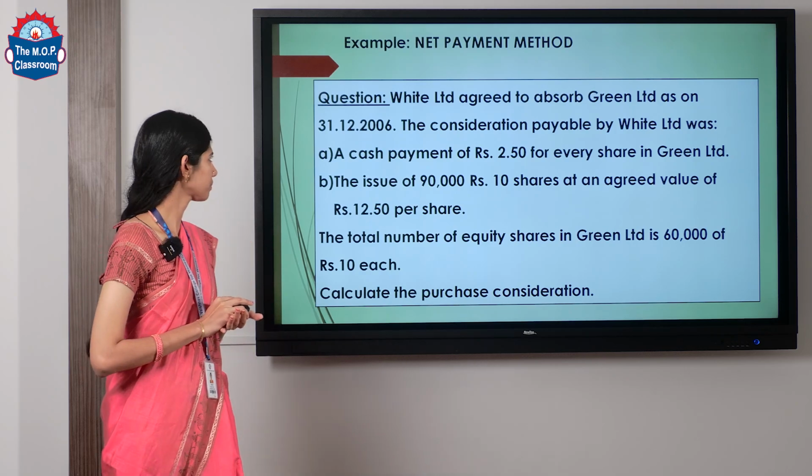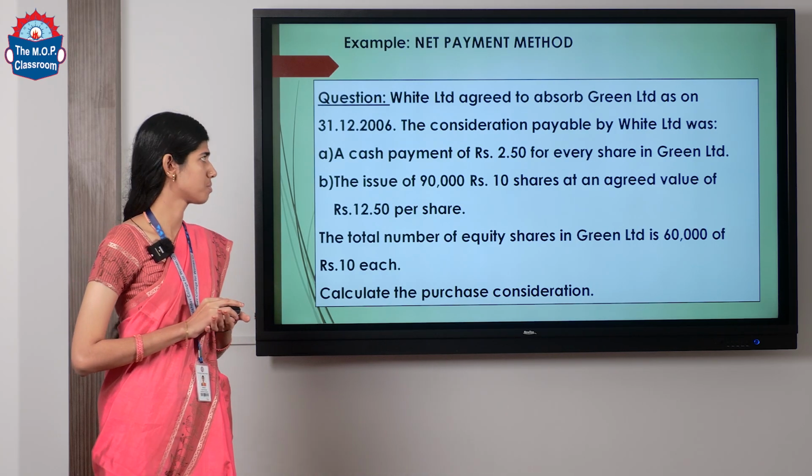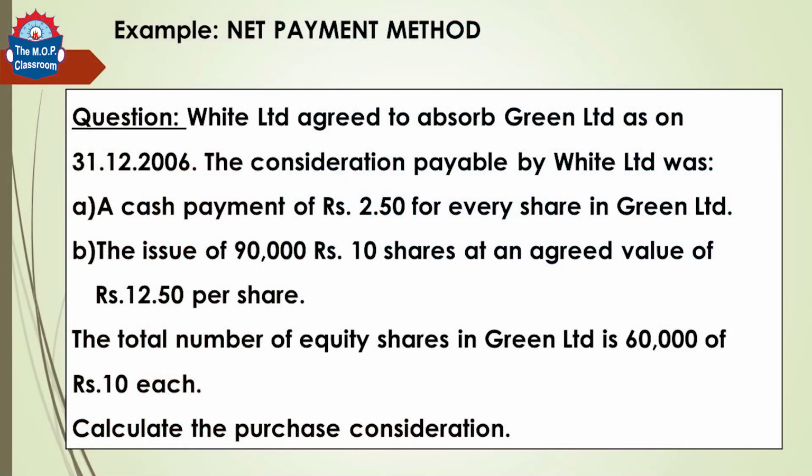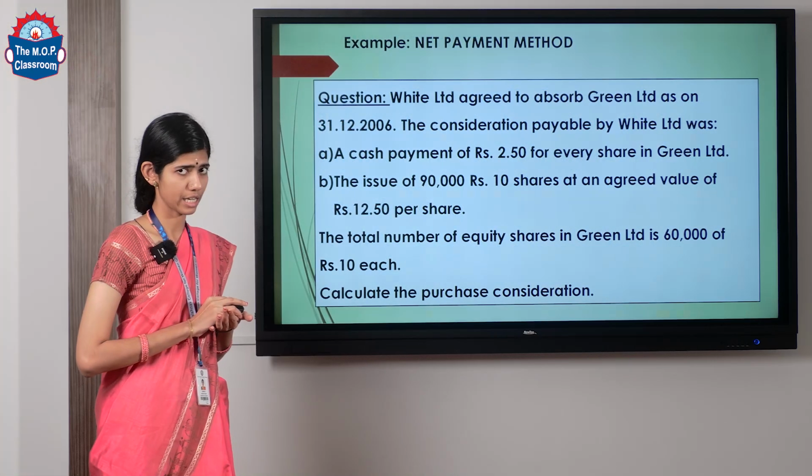Let us move on to the next method, the net payment method. White Limited agreed to absorb Green Limited as on 31/12/2006. The consideration payable by White Limited was: A, a cash payment of rupees 2.5 for every share in Green Limited. B, the issue of 90,000 rupees 10 shares at an agreed value of rupees 12.5 per share. The total number of equity shares in Green Limited is 60,000 of rupees 10 each.